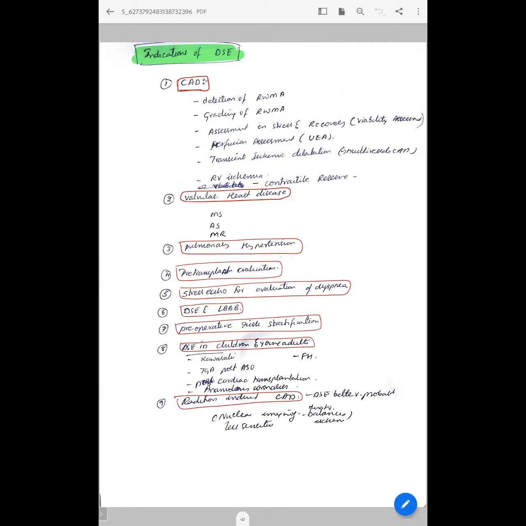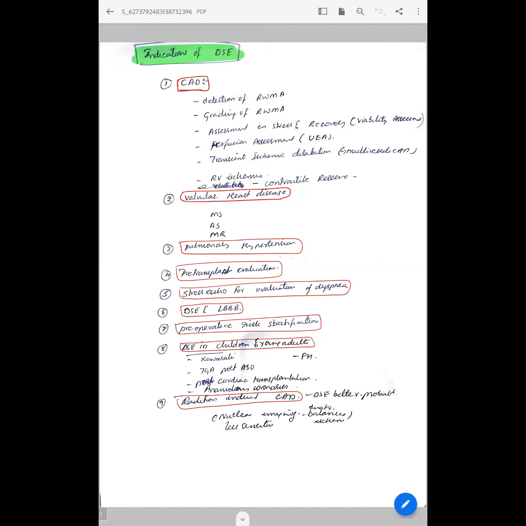assessment in CAD, and in that way you can detect RWMA. You can also grade the RWMA and assess it at stress and at recovery, and you can also do perfusion assessment, especially with the use of ultrasound enhancing agents. You can also suspect multivessel CAD, especially if there is transient ischemic dilatation and increase in end diastolic volume, and risk stratification, especially whether RV ischemia is present or not. So we can use it for early detection, risk stratification and also viability assessment in CAD.